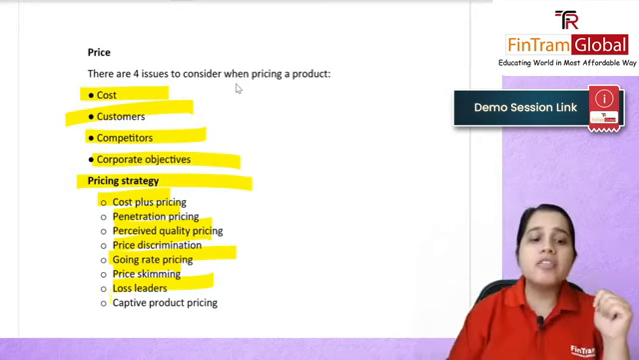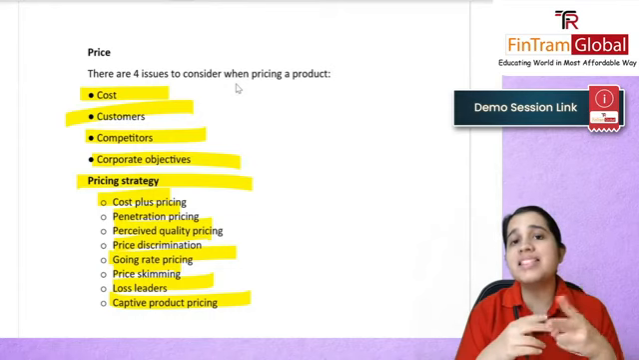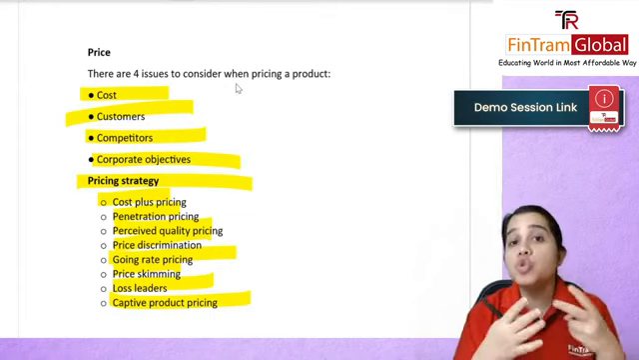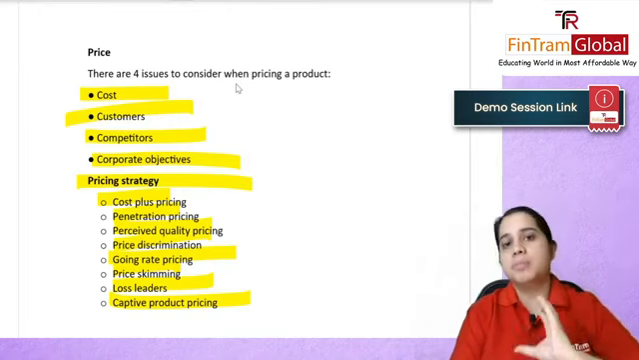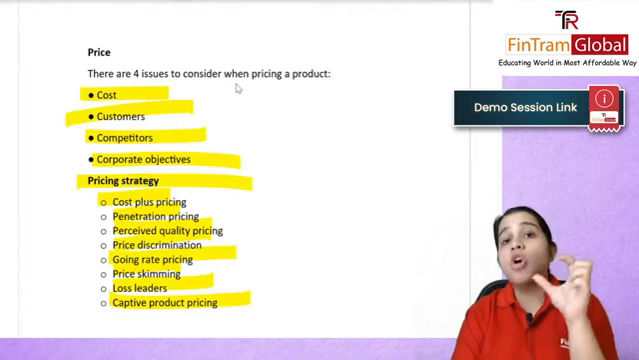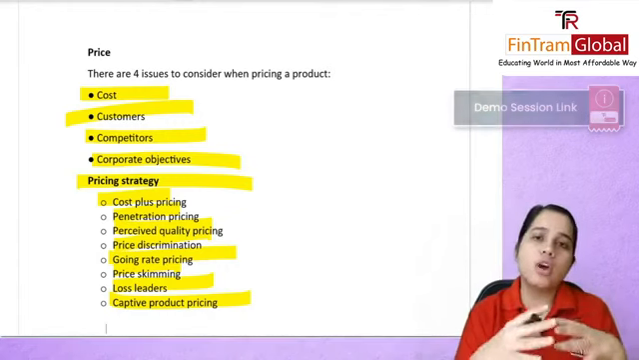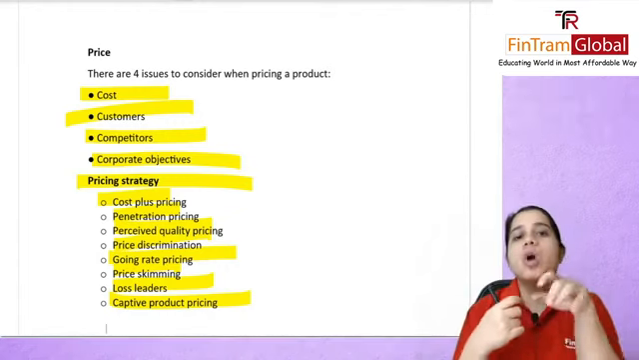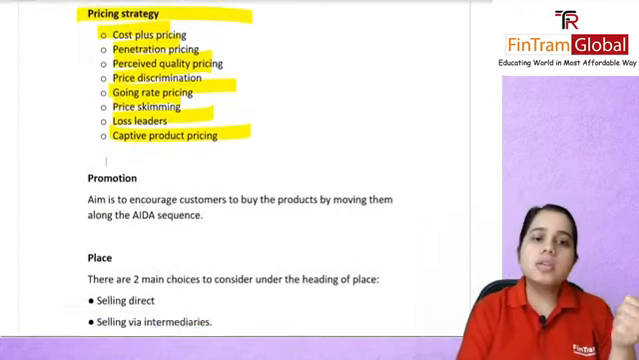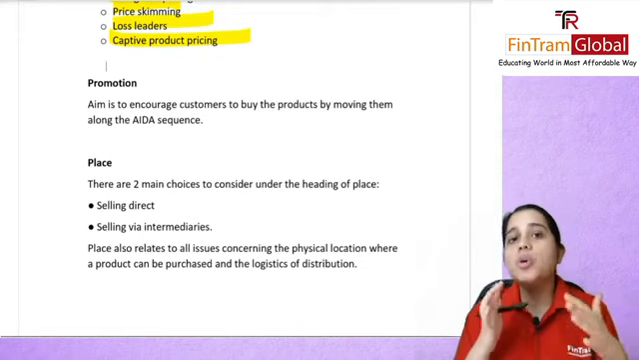And you have your captive product pricing. These are two products you will be selling together, or they need to be used together. Like once people buy a coffee machine, they have to keep on buying the coffee capsules also. So they are in a position where they can't just do with one product. So these were the various strategies which we covered under pricing.